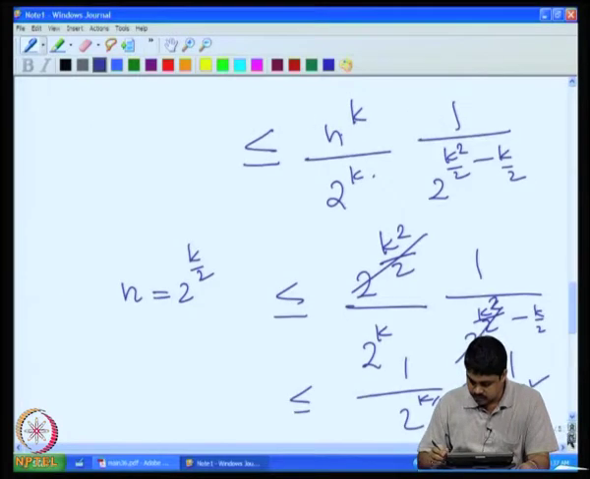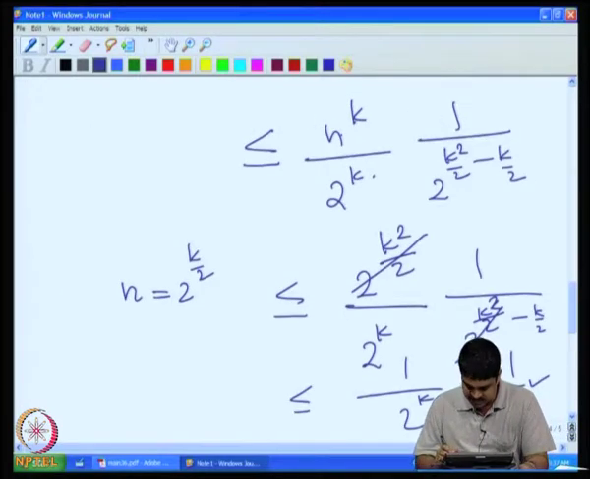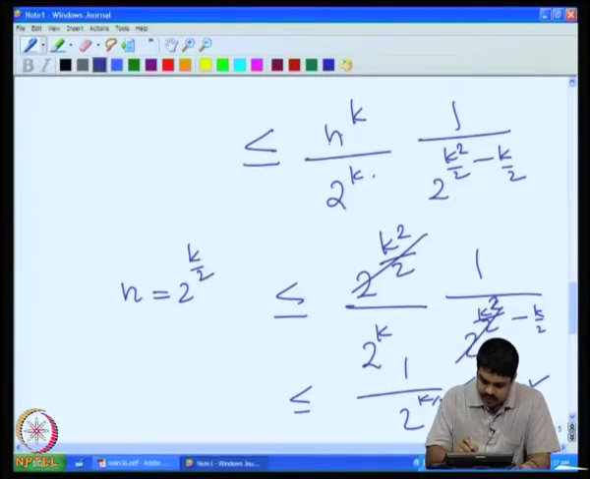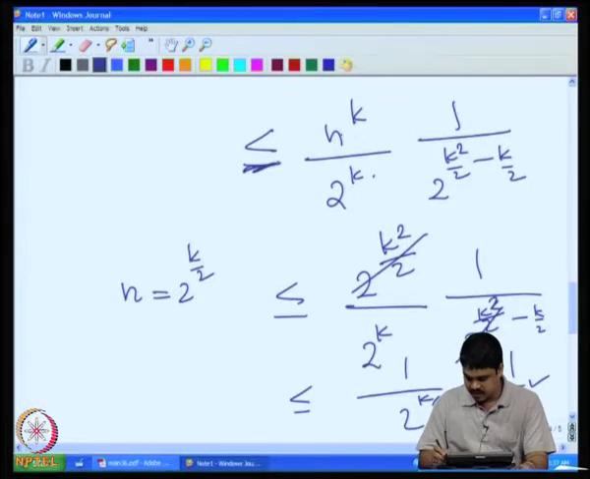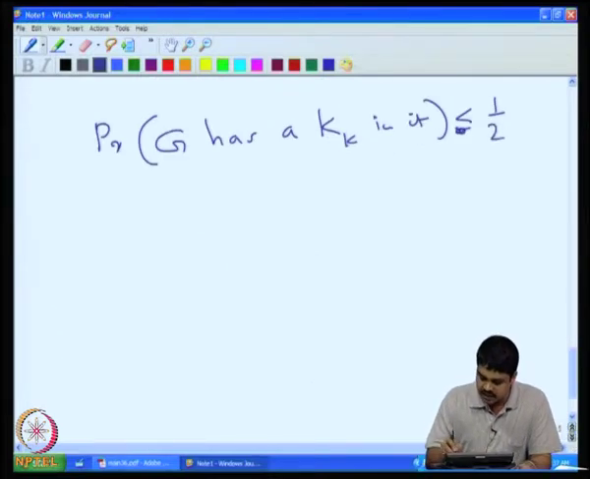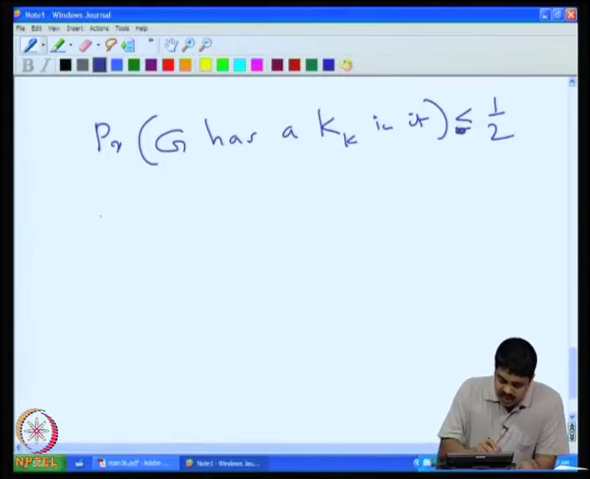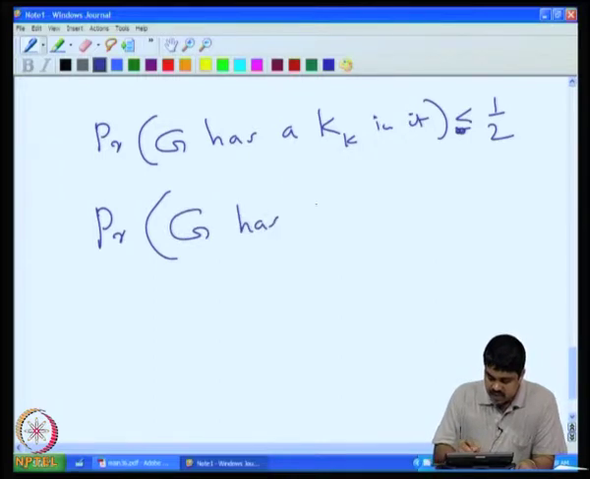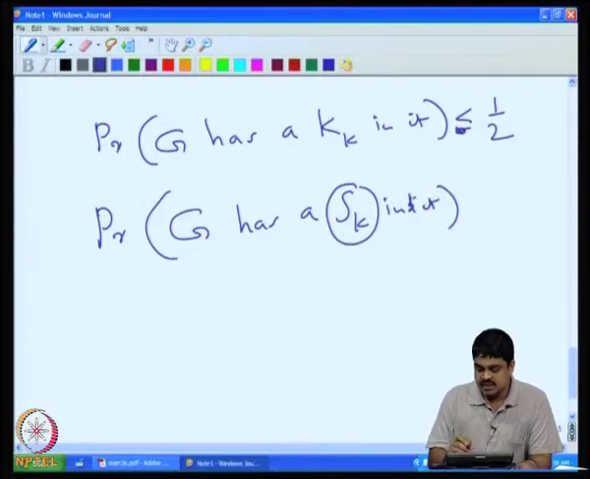It is not less than or equal to, this is strictly less than half, because we have substituted with bigger values here. For instance, when we substituted by n raised to k itself, we can put strictly less than, so strictly less than half. Now similarly, we can calculate the probability that G has an Sk in it. What is the probability that Sk is an independent set of cardinality k? That will also be strictly less than half.